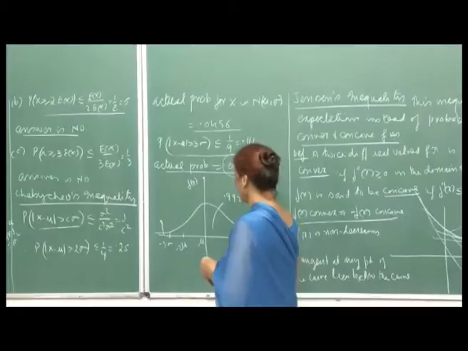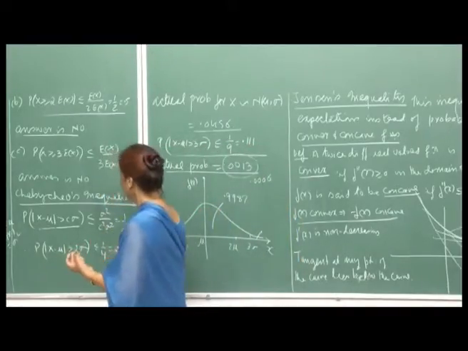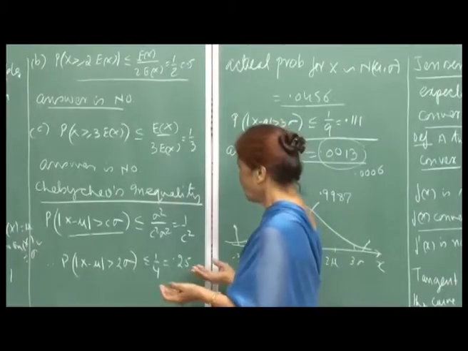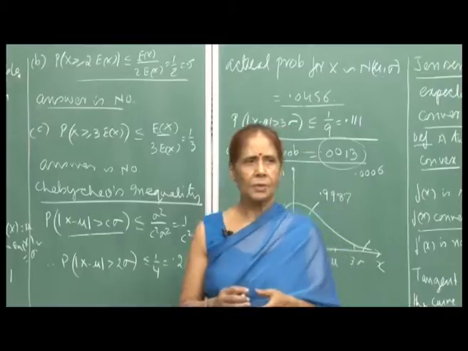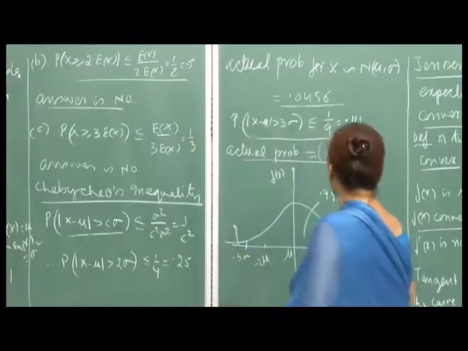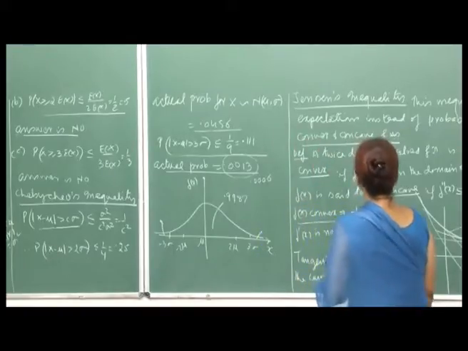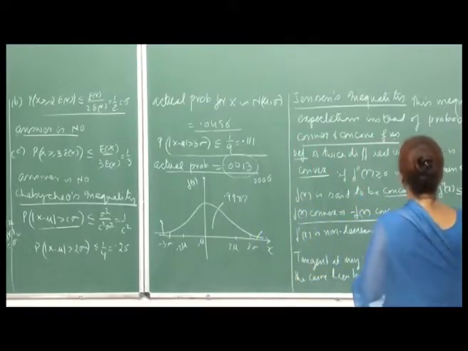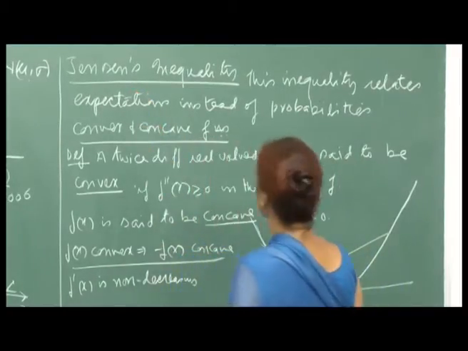Therefore, Chebyshev's inequality is an upper bound, but because it is applicable to all distributions, it has its own uses and applications. Now, the third inequality that we want to talk about is Jensen's inequality, and this inequality relates expectations instead of probabilities.